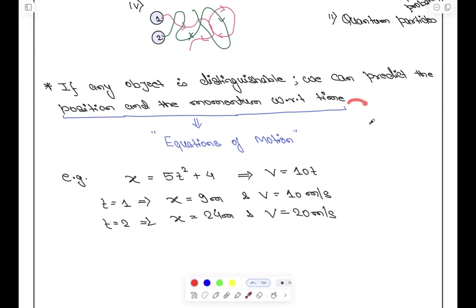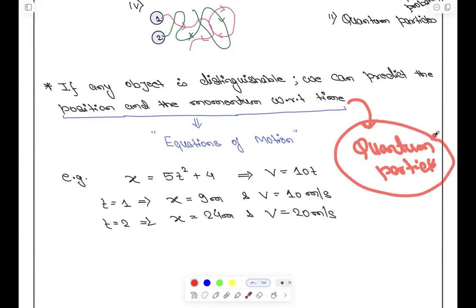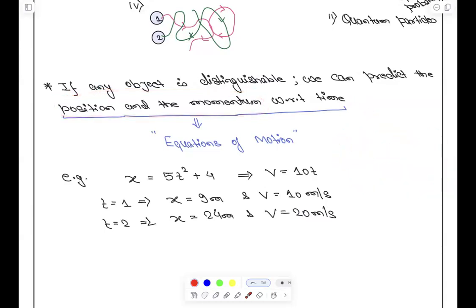This you cannot do for quantum particles. You have studied this also in your junior classes. Can anyone name this thing? You have studied that position and momentum cannot be found from... Heisenberg's uncertainty principle. Very, very good. So yes, paper 2 starts with this law only, the Heisenberg uncertainty principle, that you cannot find out the position and momentum with respect to time with accuracy. And this is what is possible here, right?